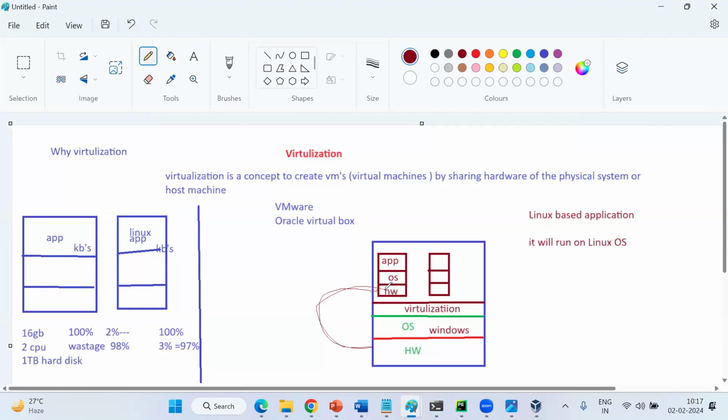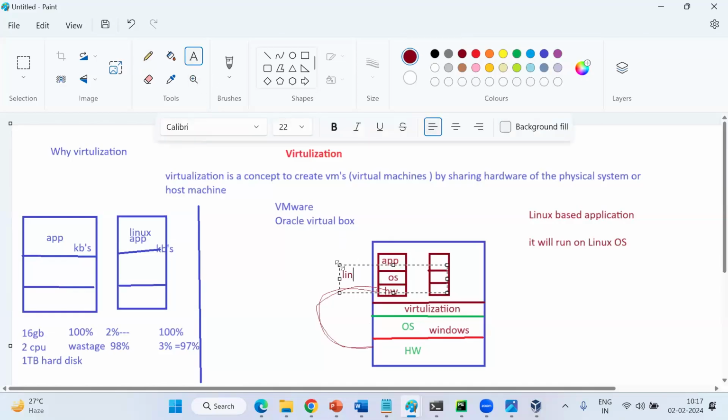Whatever software it is, Android, Mac, Linux, Windows, hardware is the same, right? Since hardware is the same, that's why we are sharing hardware here. But Linux OS and Windows OS are different. That's why I'm not sharing Windows OS here. That's what virtualization is saying: we will provide a guest OS. We do not depend on your OS.